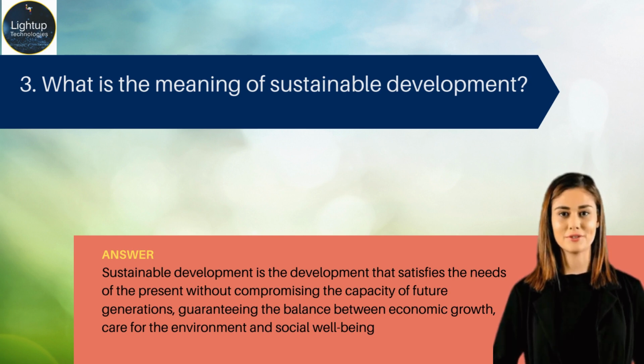What is the meaning of sustainable development? Answer. Sustainable development is the development that satisfies the needs of the present without compromising the capacity of future generations, guaranteeing the balance between economic growth, care for the environment, and social well-being.